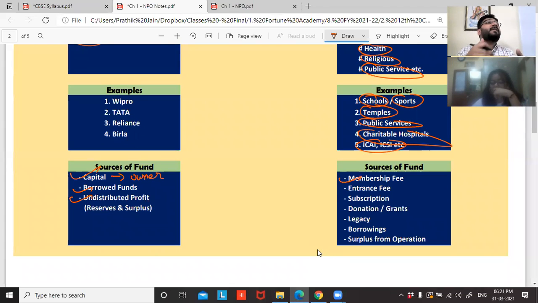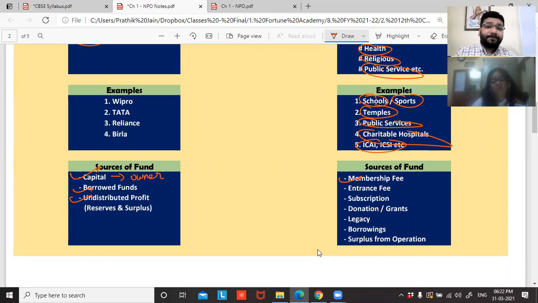So the source of funds, because even the organization has to run, no? Because the organization has expenditure. So if the organization is only giving service, where is the money coming from for giving the service? Get my point. So the first and foremost thing is membership fee, what the members contribute. Members means what? Those are the people who form that organization.